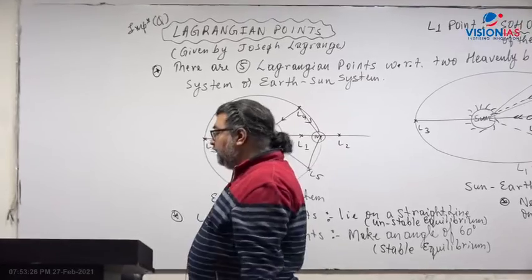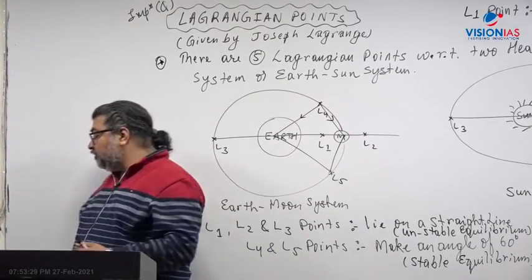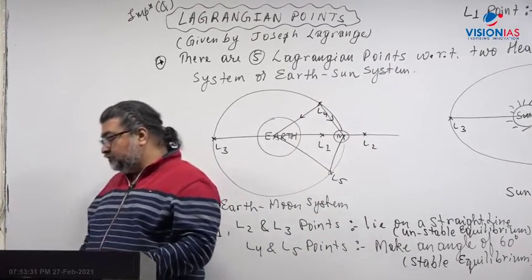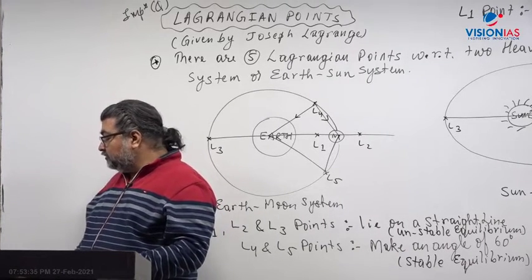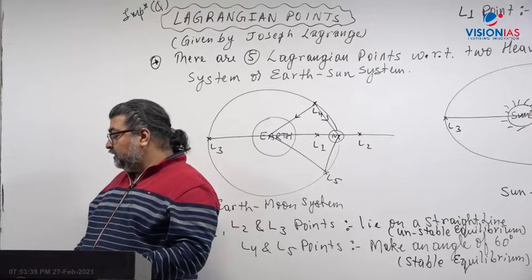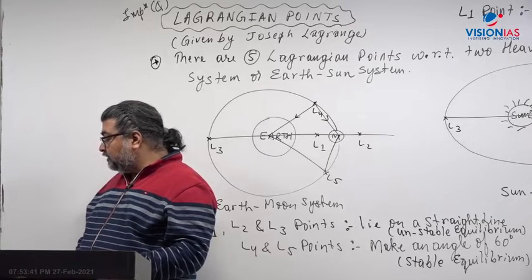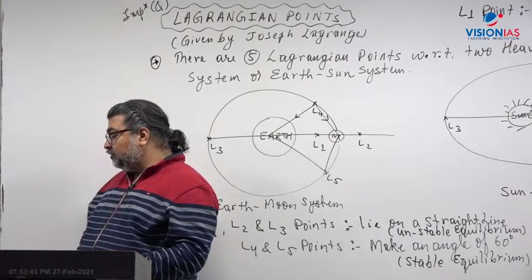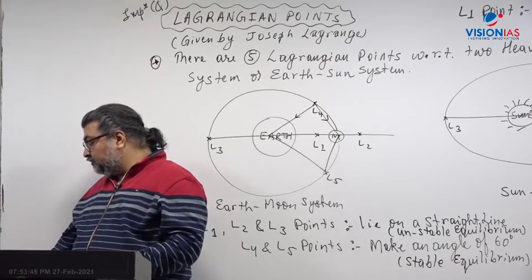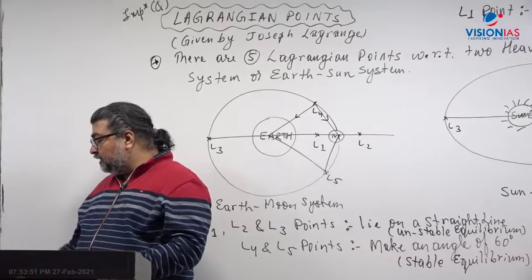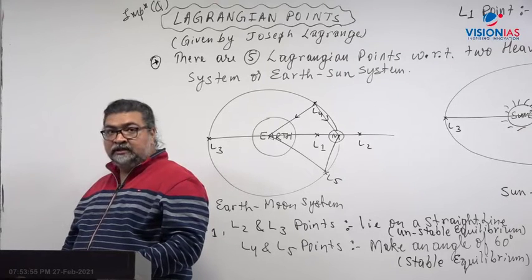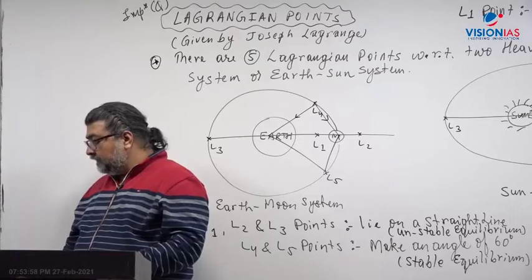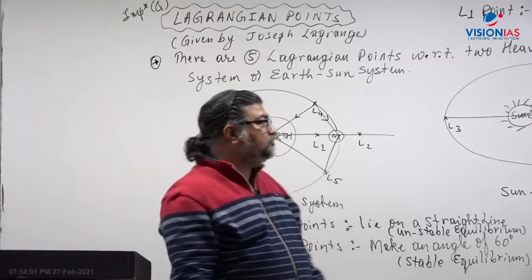A halo orbit, if you see here, is a three-dimensional orbit near one of the L1, L2 or L3 Lagrange points in the three-body problem of orbital mechanics. Although a Lagrange point is just a point in empty space, its peculiar characteristic is that it can be orbited by a Lissajous orbit or a halo orbit. I'll just give you the animation, and if you see the animation, you'll be able to see that.